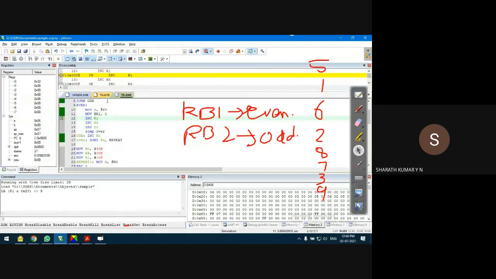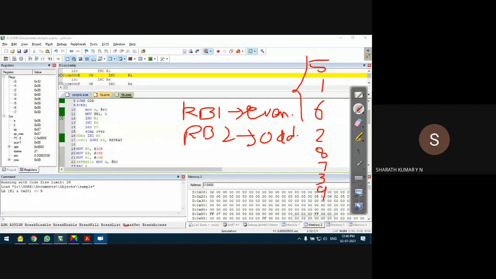You can observe that the first even number came out of the given data. The first even number is 6. The first even number is copied into register bank 1.